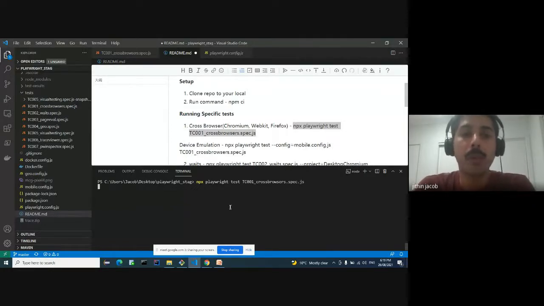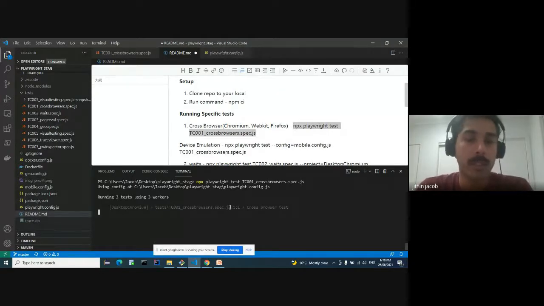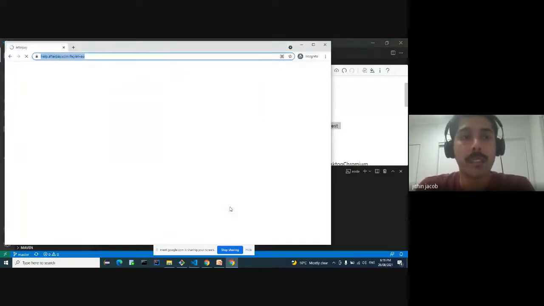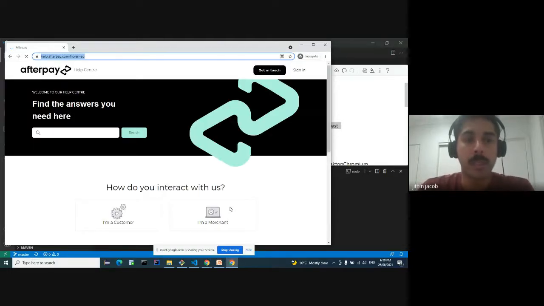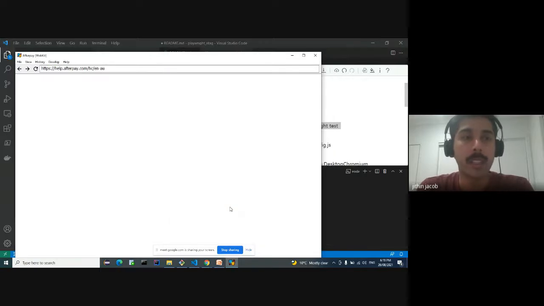So it comes up with a default command as well, npx playwright test. Then we just need to pass in our test case name. Now we can see that the test has triggered in parallel. So first it triggered the test in Chrome. Now it spun up the test against WebKit.